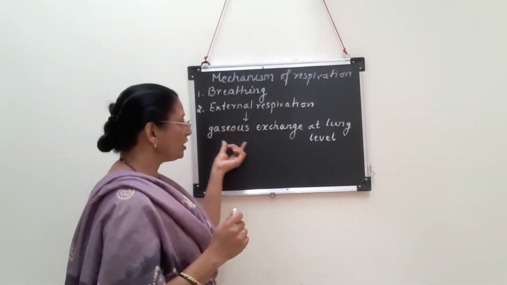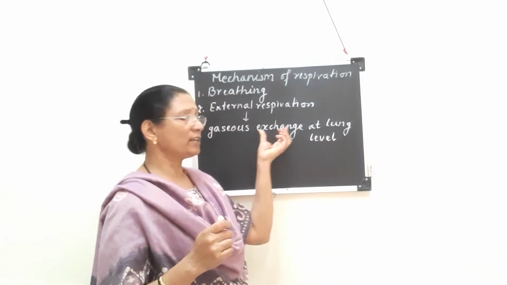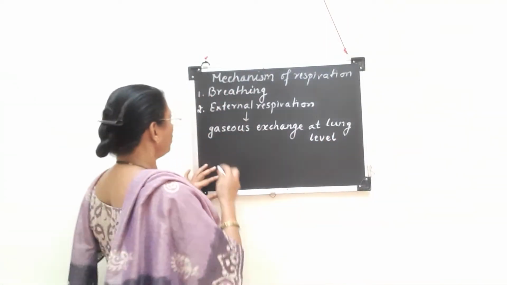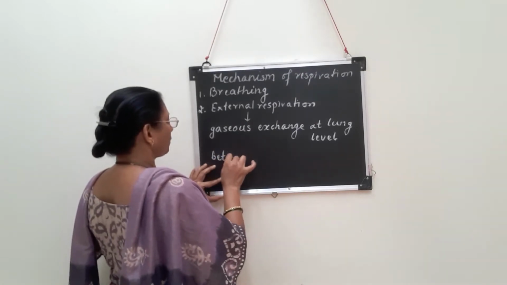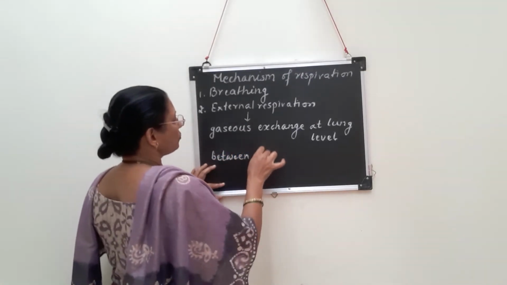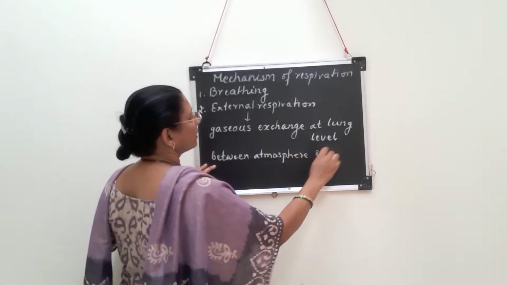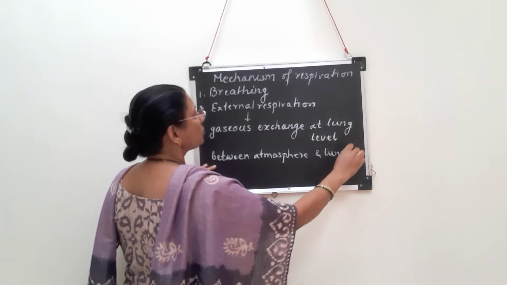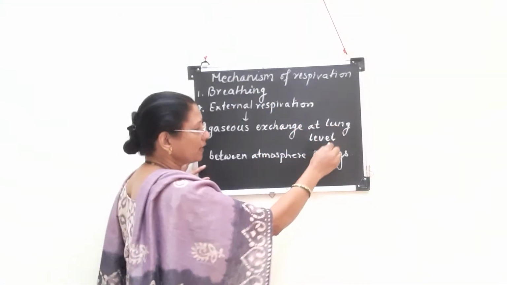It is the gaseous exchange at lung level, meaning gaseous exchange between what? Between the atmosphere and lungs. Okay, so once again, external respiration takes place at lung level.